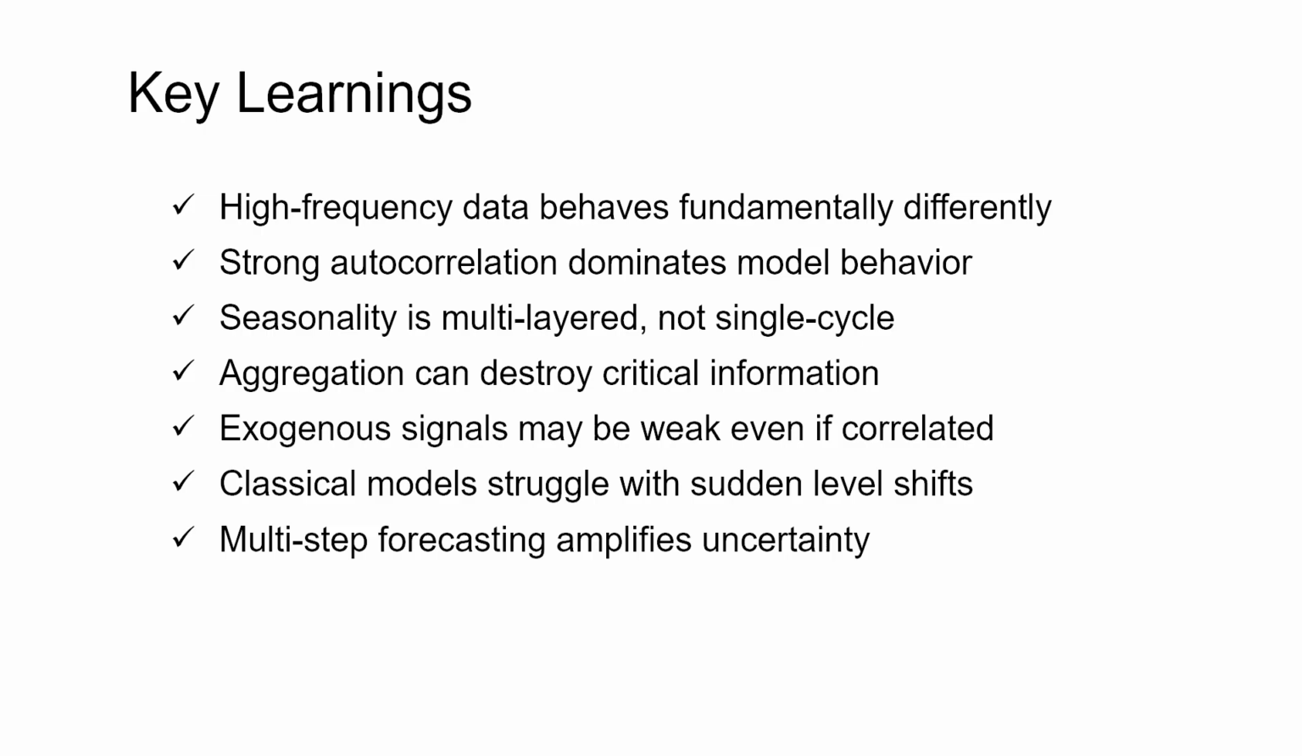One major lesson we learned is that high-frequency data behaves very differently from typical daily or monthly time series. The strong autocorrelation in 10-minute readings often dominated the models, making it harder for other signals to stand out. We also discovered that seasonality isn't just one repeating pattern. There are multiple layers happening at the same time. We found that temperature was correlated but sometimes too weak to meaningfully improve predictions. Classical models struggled when the data suddenly shifted levels, and finally we saw that forecasting multiple steps ahead quickly increases uncertainty.